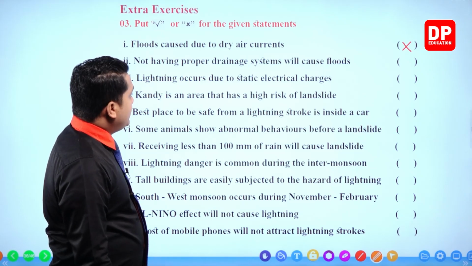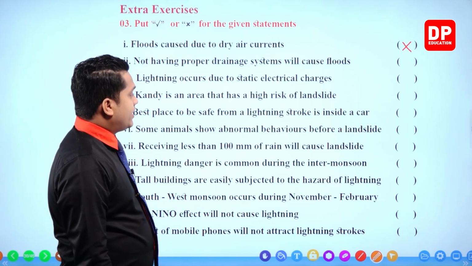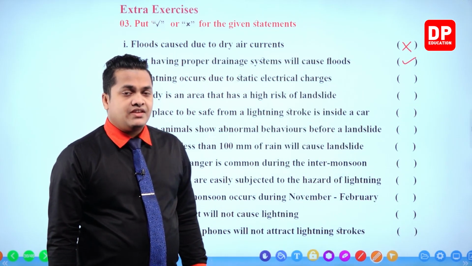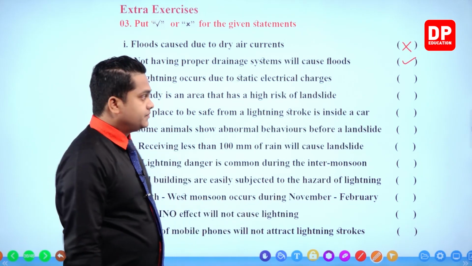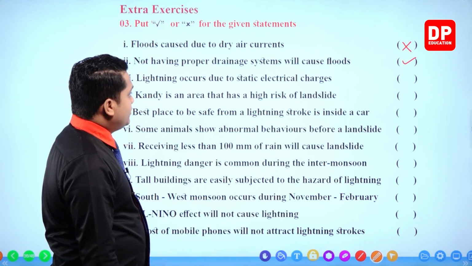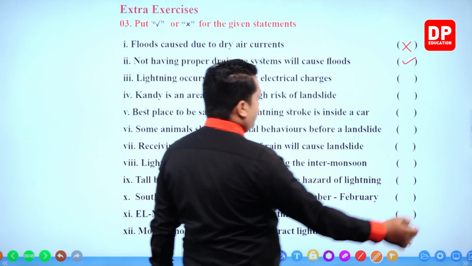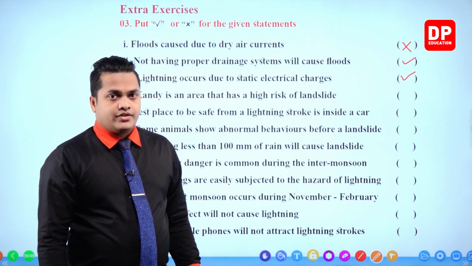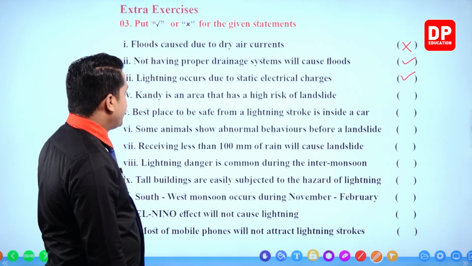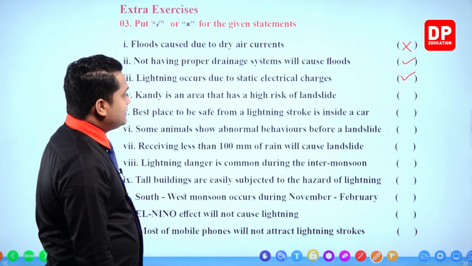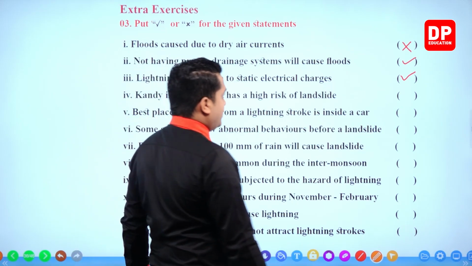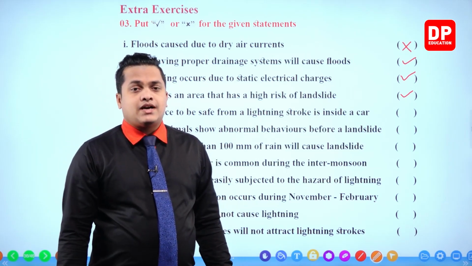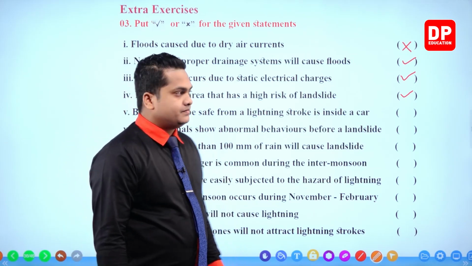Not having proper drainage systems will cause floods. Now that is correct. Instantaneous flood is created because of not having proper drainage systems. Lightning occurs due to static electrical charges. Once again correct. Lightning is going to occur because of the static electrical charges. Next one. Kandy is an area that has a high risk of landslide. Once again correct, because Kandy is a district that has a high altitude. So it is correct.